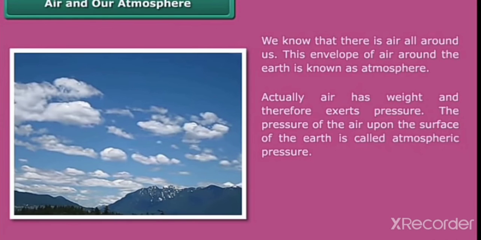Let us study about air and our atmosphere. As you know, there is air all around us. This envelope of air is known as the atmosphere. It is a layer that envelops or covers the earth, and that is known as the atmosphere. The atmospheric air extends up to many kilometers above the surface of the earth. The pressure exerted by this air is known as atmospheric pressure.